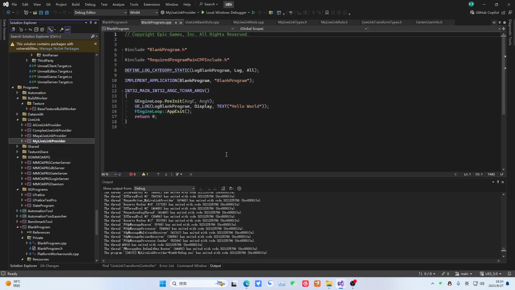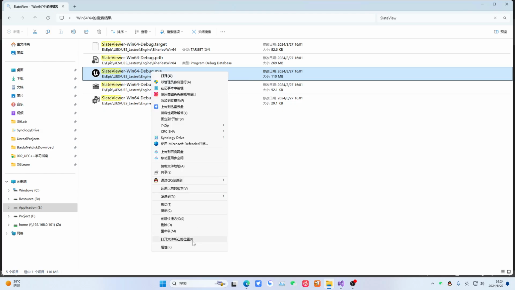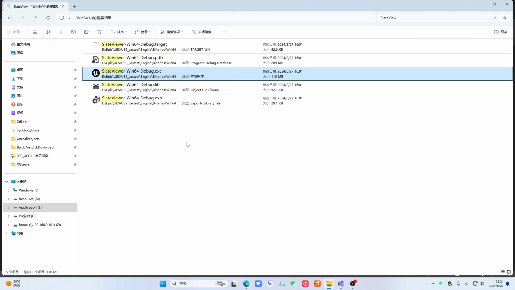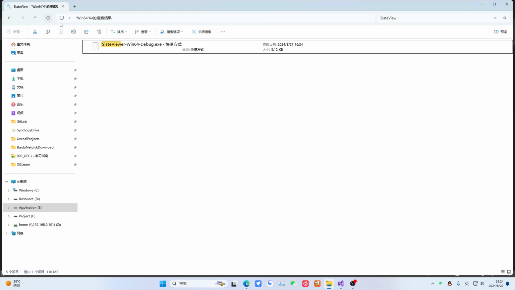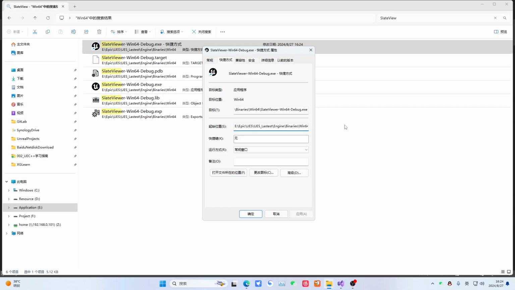Okay, so we will conclude this lesson here, and maybe this chapter, I might have mentioned this to you before. If you want to add command line parameters here, how do you add them? You simply create a new shortcut here. Right, let's confirm it. Okay, this shortcut is here. You enter it here. It should be added here. Add the parameters after it. Then it's done. Then you added these command parameters on top of this.